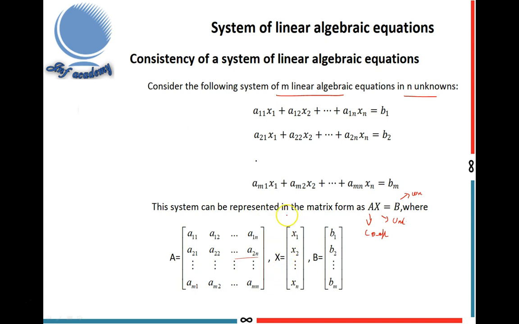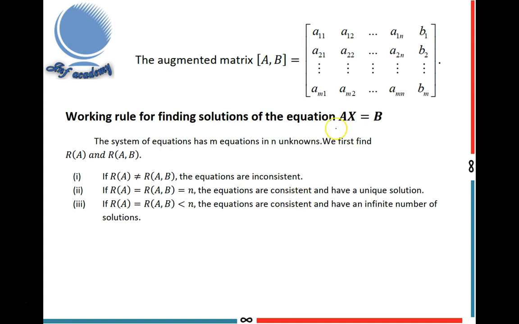Next, I write the augmented matrix. How to get the augmented matrix? Combine the coefficient matrix and the constant matrix, and we get the augmented matrix. A11, A12, etc. A1n, and finally I write the column b1, b2, etc. bm, which is the constant matrix. Combining A and B, the coefficient matrix and constant matrix, we get the augmented matrix (A, B). This is the form.